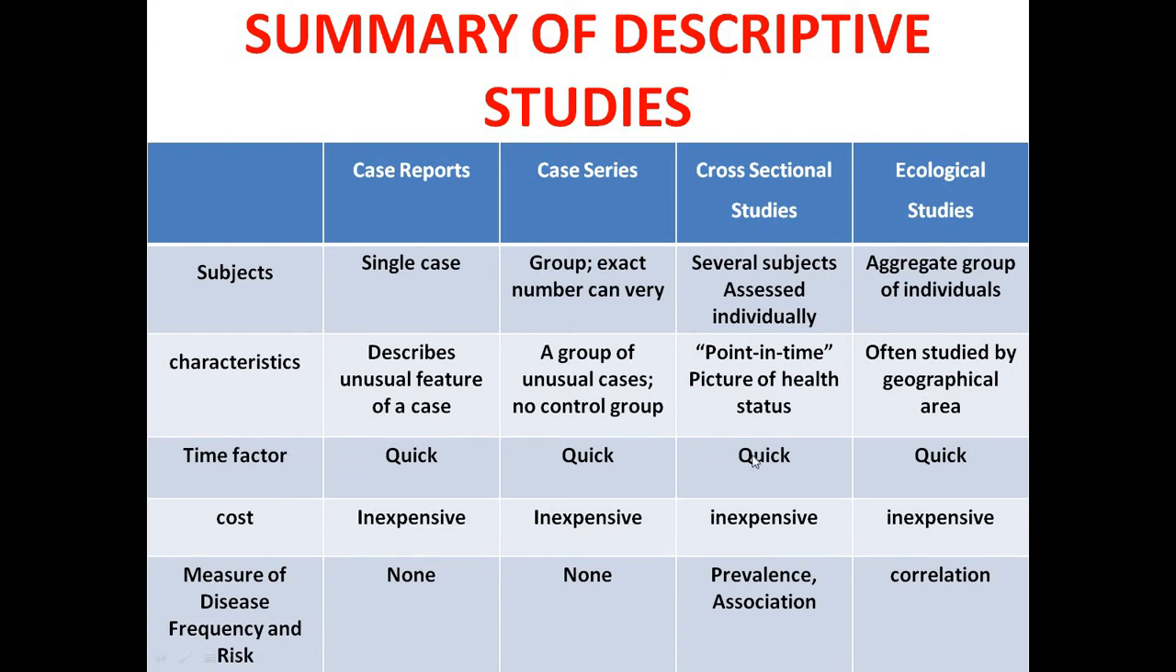Obviously the time factor: quick, all carry the same, it is very quick. Of course, cost: inexpensive, does not involve any laboratory investigation, any follow-up, any X-ray chest, or any other thing. So it may be inexpensive. Then obviously measure of the disease and frequency and risk factors. Obviously case reports, none. Case series, none. And of course cross-sectional studies, prevalence, association. We want to see what is the prevalence of the association with the factor under study. And of course in ecological studies the correlation is to be developed. We develop ourselves what is the correlation between the disease and the factors.